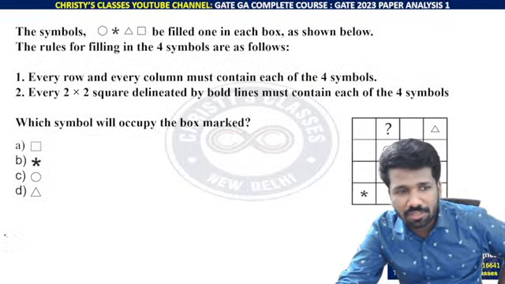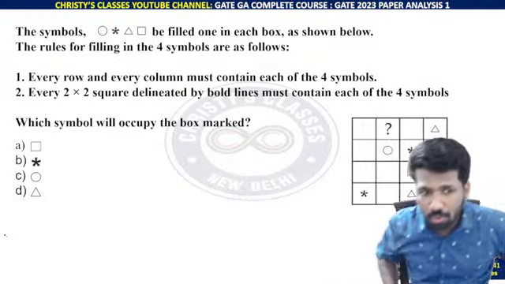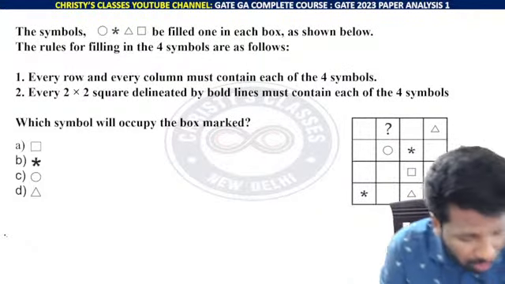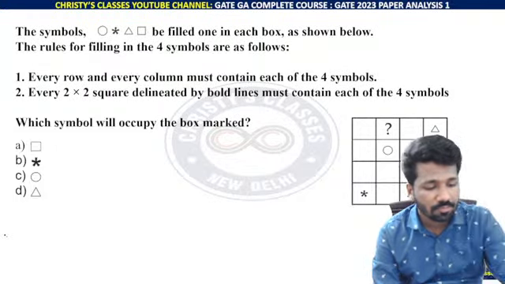Yeah, this question was a very simple question. A Sudoku game question we need to do here. It was asked in this question paper. Two minutes to try. All of you try, please.